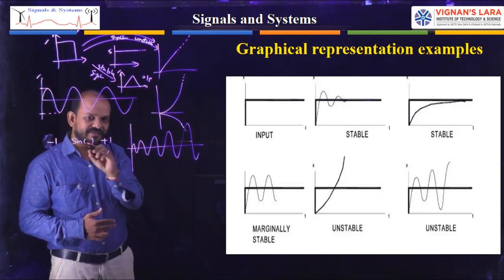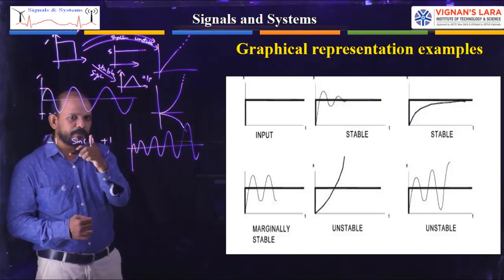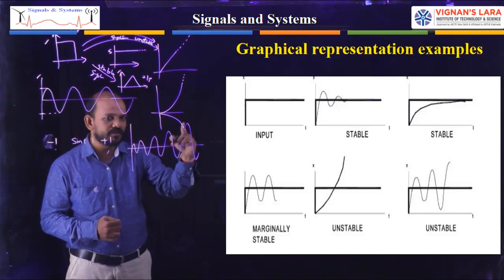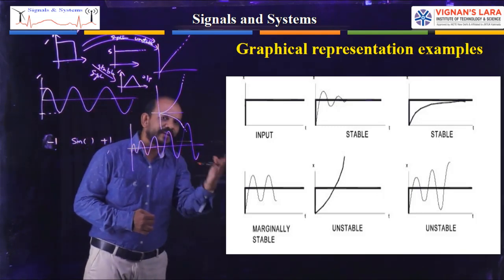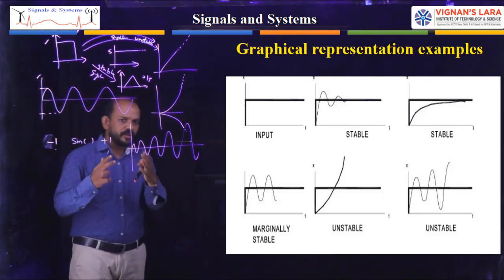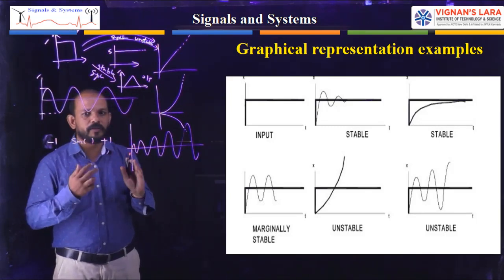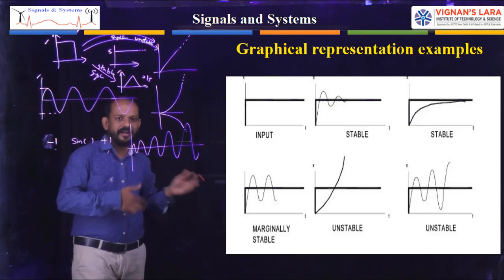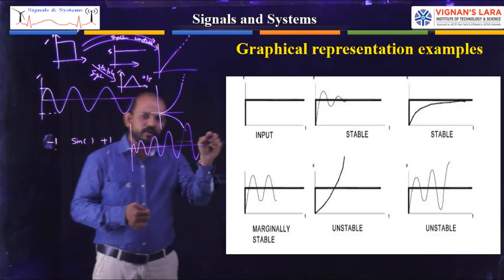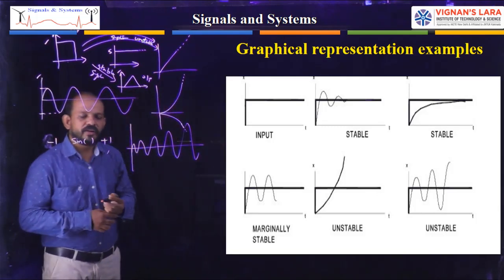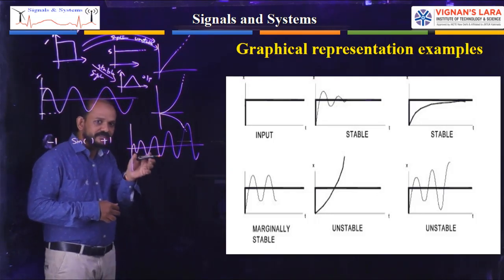Here the input is stable, constant. For the input, we have different types of outputs. First one is the input, the second one is one type of output, the third one is another type of output, the fourth one is another type, fifth one is another type, sixth. We have different types. Okay, for the single input, I had given 5 outputs. So based on that input output combination, I can say whether it is BIBO stable or unstable. So for the given input, the second one and the third one of the first row are the stable examples, because they are examples for stable signals.